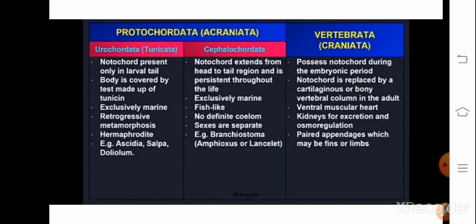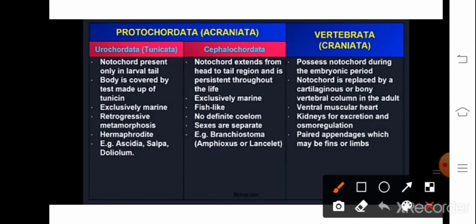The characteristic features of subphylum Urochordata are as follows. First character is, here notochord is present only in the larval tail. So you cannot see the notochord in the adult one, but it is only present in the tail region of the larva. For example, if this is a larva, this is the larval tail portion.